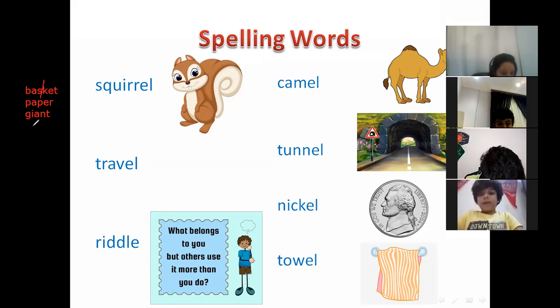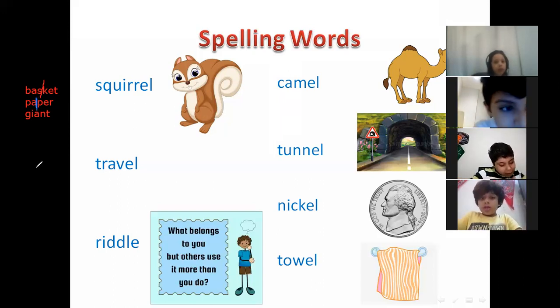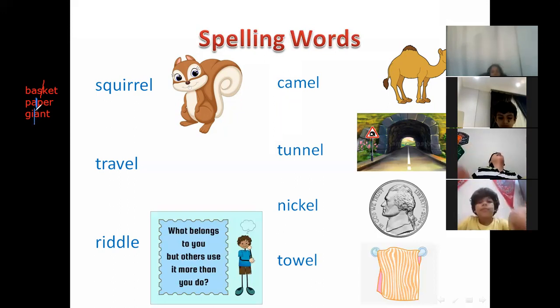Basket. What about paper? In the word paper, we have a long sound. That means we will divide it after the vowel. Paper. What about giant? We have a long vowel sound, so we will divide it after the vowel.